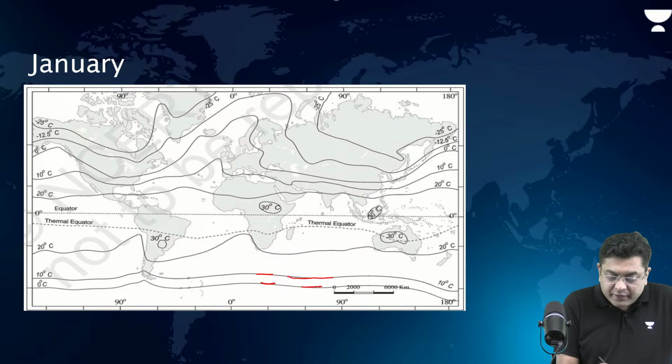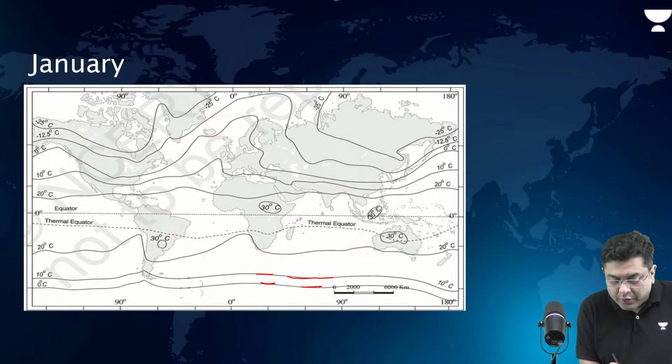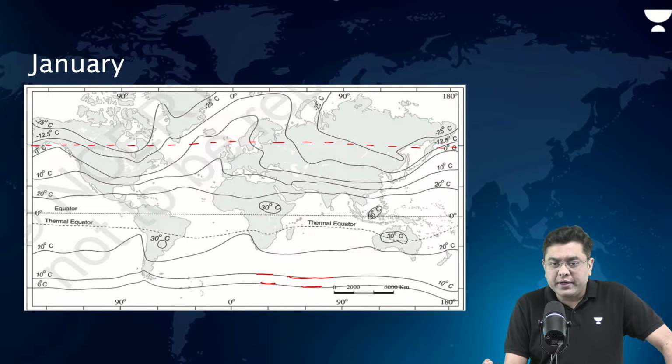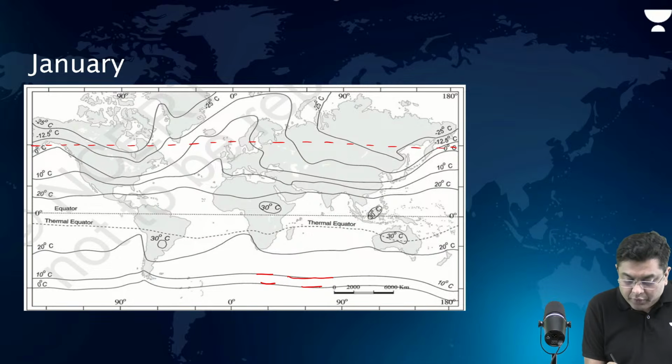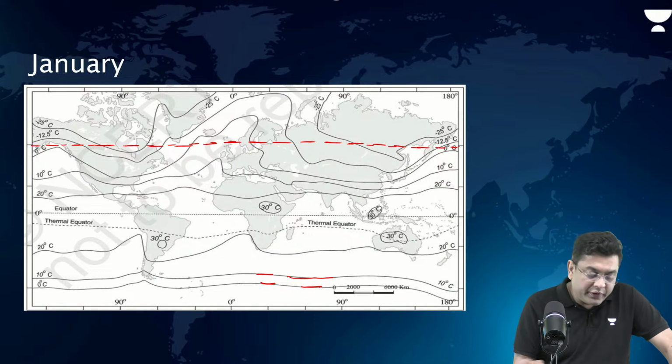Now, if you observe this, it will further validate our study of the heating of land and oceans. Now, let's suppose I draw a particular latitude here. I hope this latitude is visible to all of you. Right. Now, let me consider different places on this latitude.